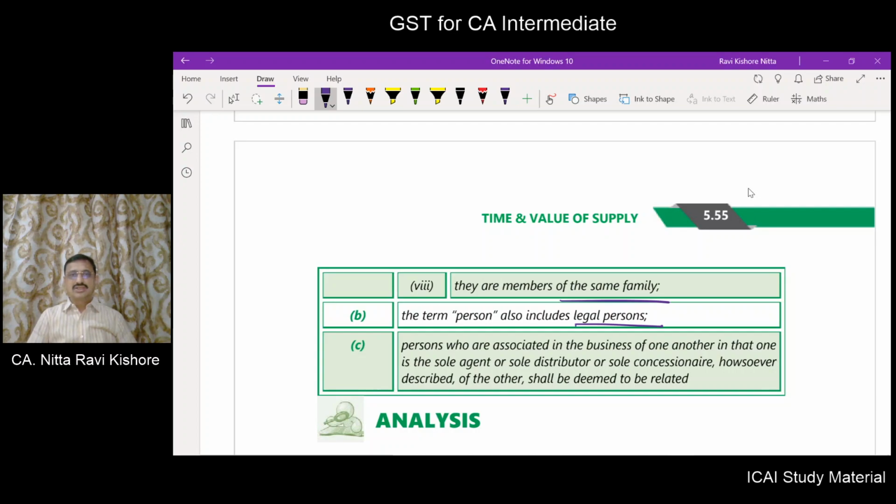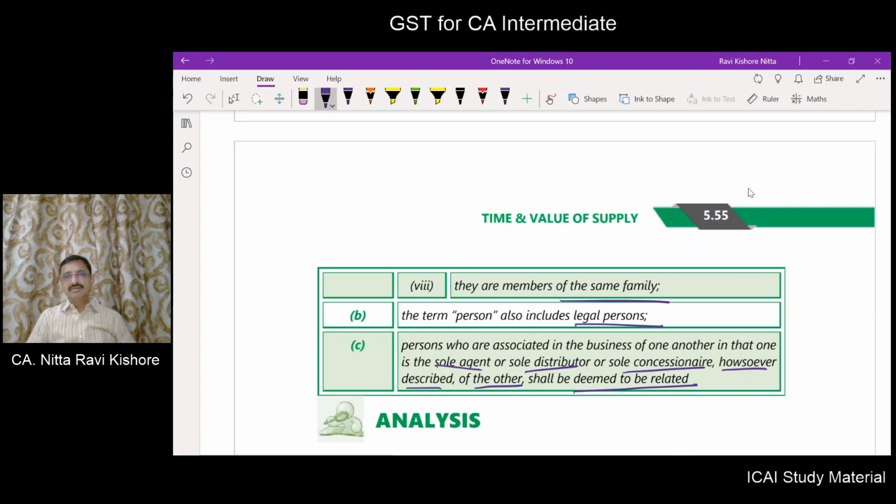Persons who are associated in the business of one another, in that one is the sole agent or sole distributor or sole concessionaire, howsoever described, of the other, shall be deemed to be related.